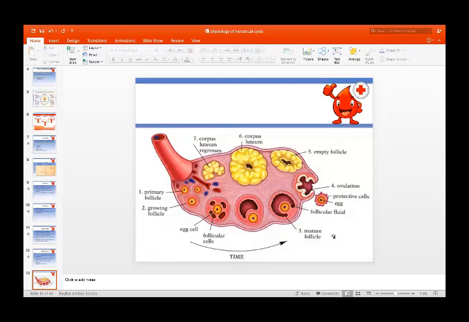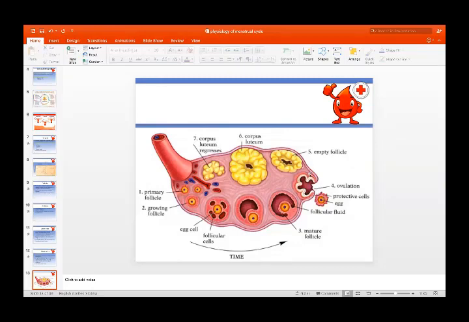This is a beautiful picture of the ovary. This is the ovary. This is the outer portion, the cortex, and this is the medulla, and this is the hilum. Through the hilum, the vessels, nerves and lymphatics enter and leave the ovary. So in the cortex, you can see the primary follicle. Then it starts growing. These antral spaces appear. This is an antral follicle, and this is a mature follicle. It ruptures, and ovulation takes place.